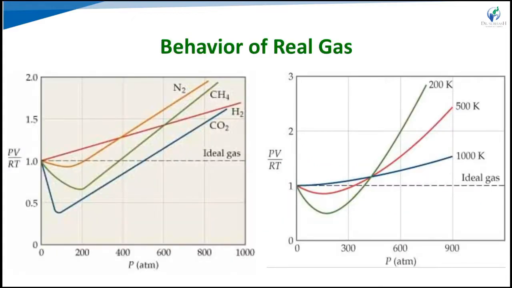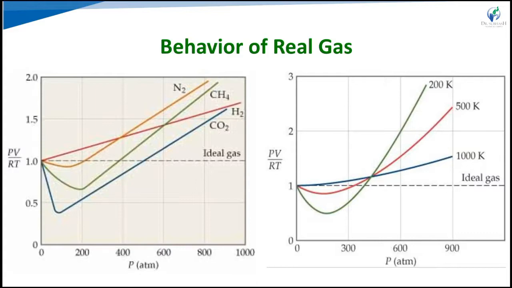Here the graph represents the deviation from ideal behavior of real gases, which depends on the pressure and temperature factors. So first, the effect of pressure on the deviation.